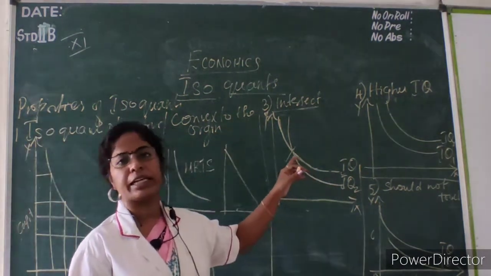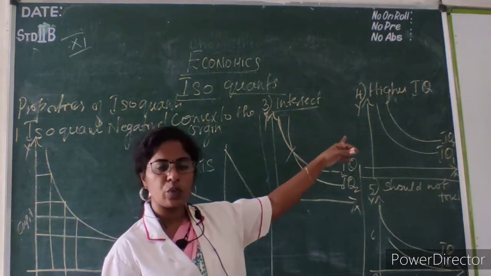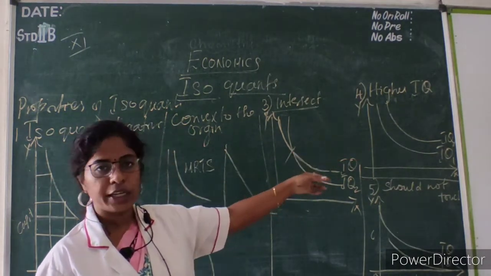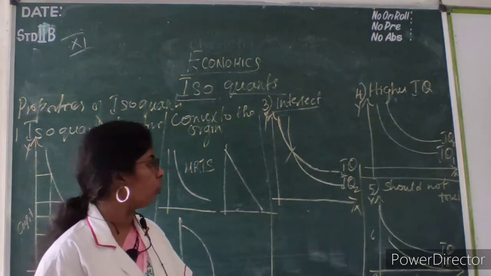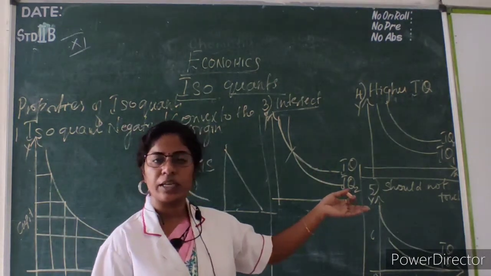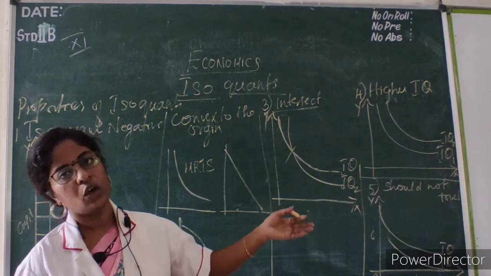Isoquants should not intersect each other. The higher the isoquant, the higher the level of output. The lower the isoquant, the lower the level of output. Then an isoquant should not touch the x axis or the y axis.